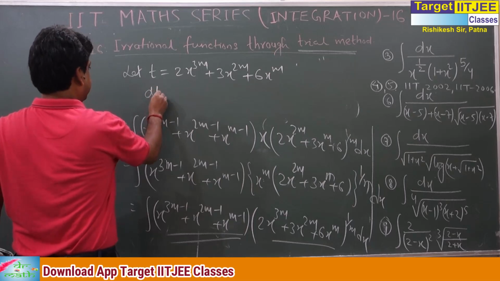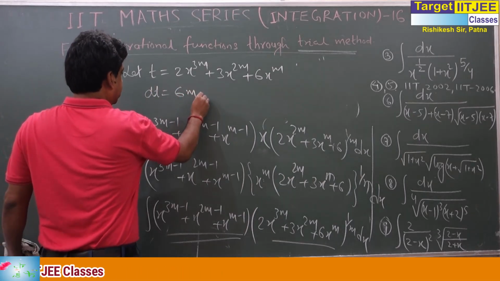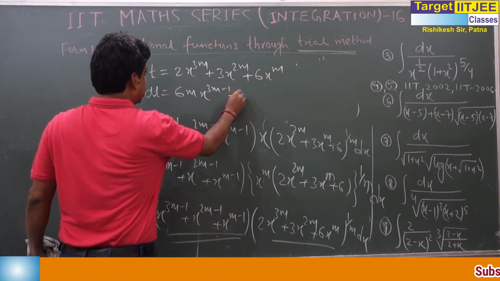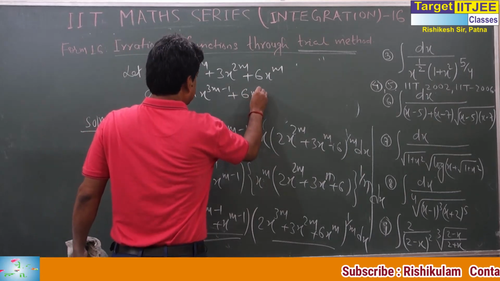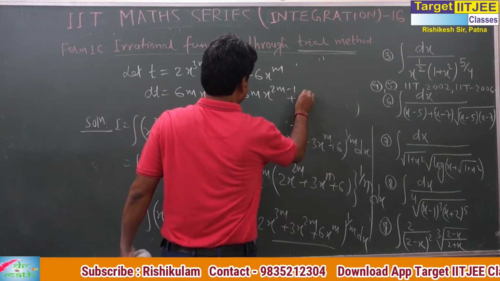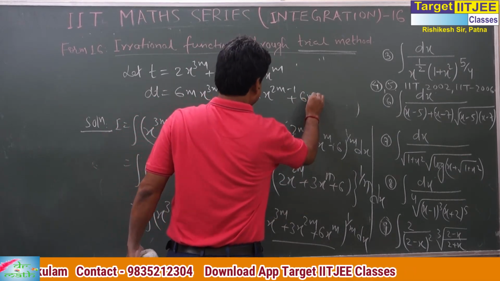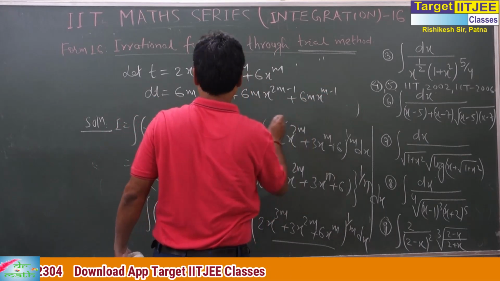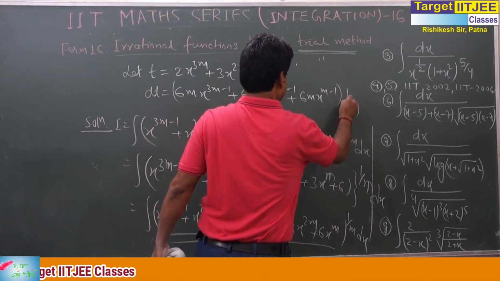What is dt? 6m x^(3m-1) + 6m x^(2m-1) + 6m x^(m-1) dx.